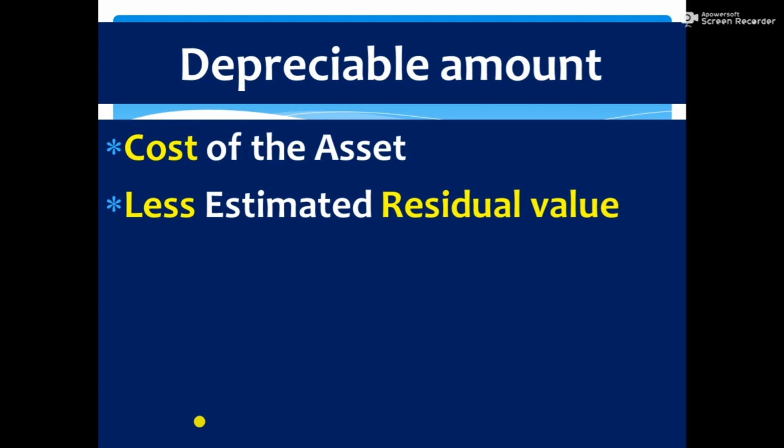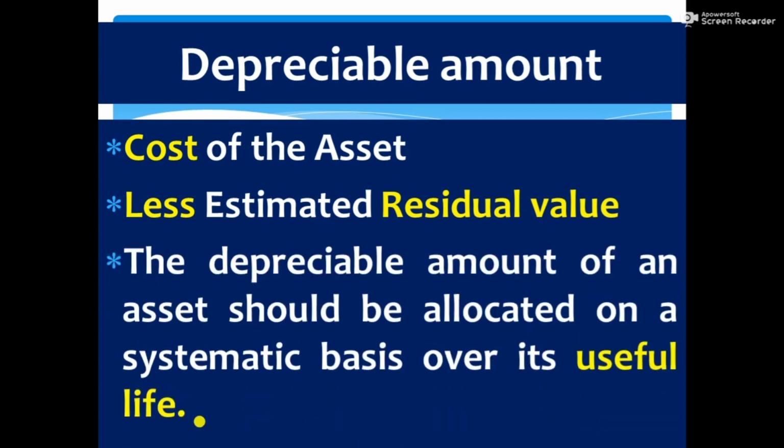That depreciable amount should be allocated on a systematic basis over the useful life of the asset. So there are three factors: one cost, second residual value, and third useful life. Cost minus residual value is the depreciable amount. That depreciable amount should be allocated on a systematic basis over the useful life of the asset.